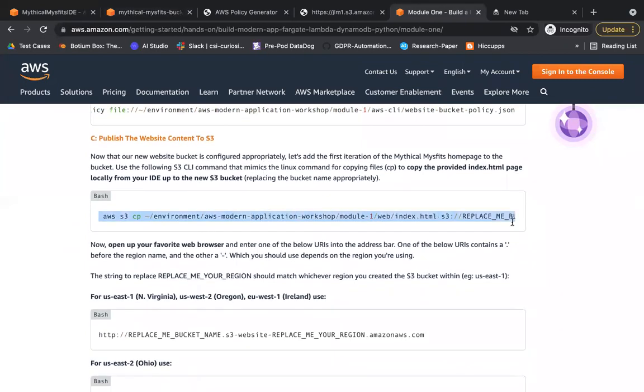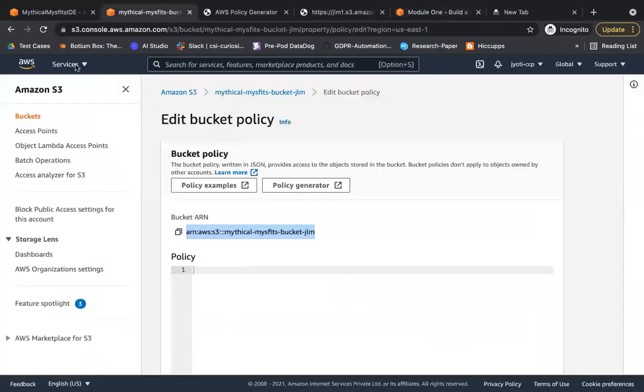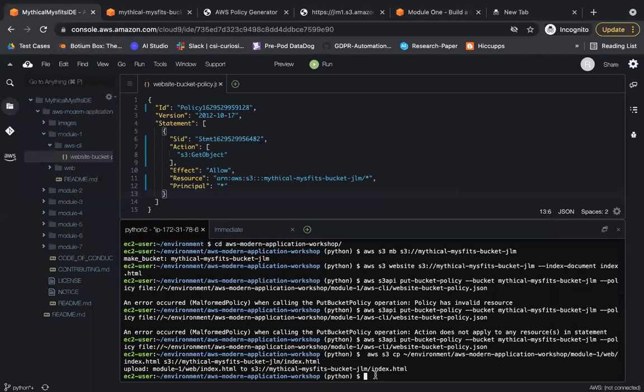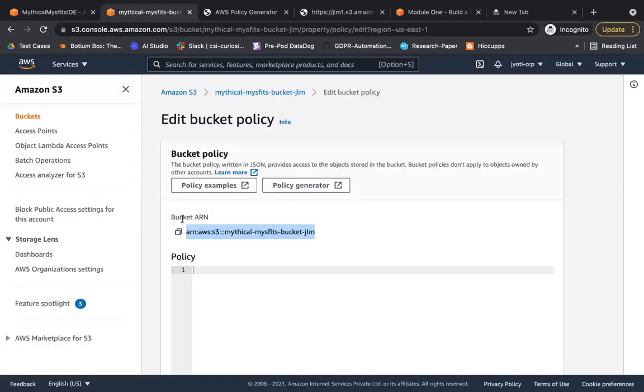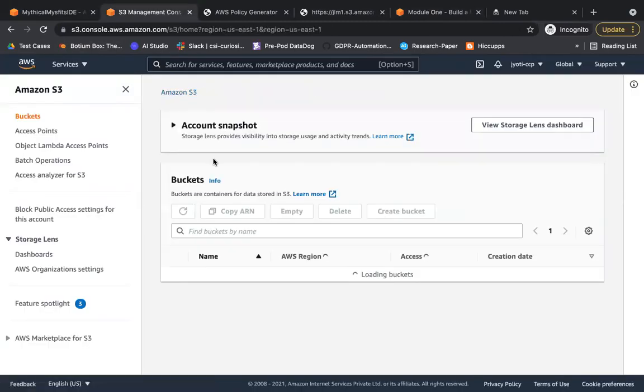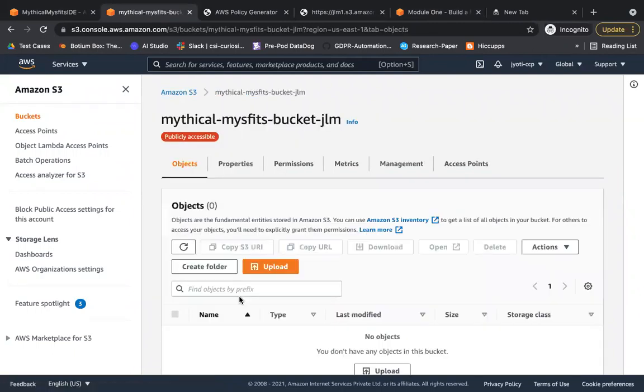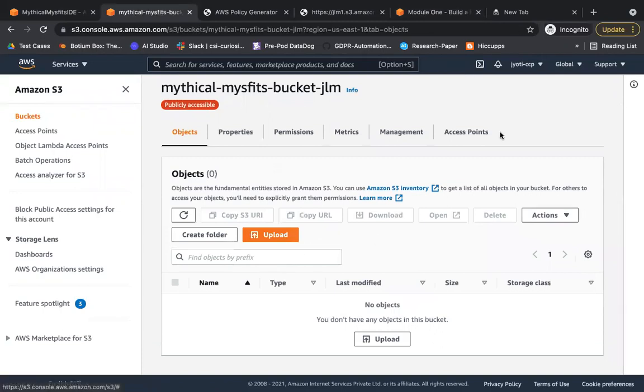Again, let me just paste it here to make it easy for me. Now let's go ahead and open our bucket to see what all has been uploaded. See, it's publicly accessible.